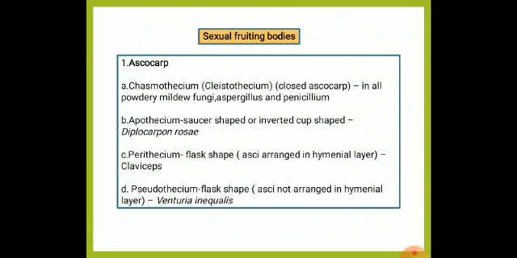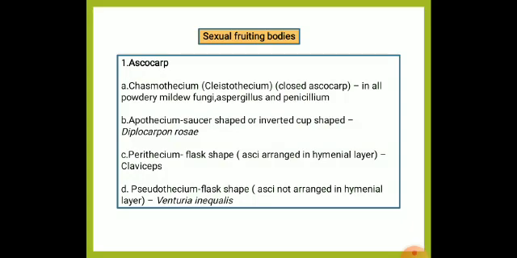Then coming to sexual fruiting bodies, which consist of ascocarp and basidiocarp. Carp means fruiting body, so ascocarp means the fruiting body which is produced by the Ascomycetes fungi. It consists of chasmothecium, apothecium, perithecium, and pseudothecium. Chasmothecium is a closed structure. Previously it was called chasmothecium, but now it is called cleistothecium because of the same appearance. It is seen in all powdery mildews like Erysiphe, Uncinula, and others, Penicillium, and Aspergillus.